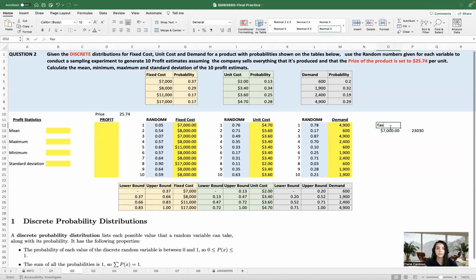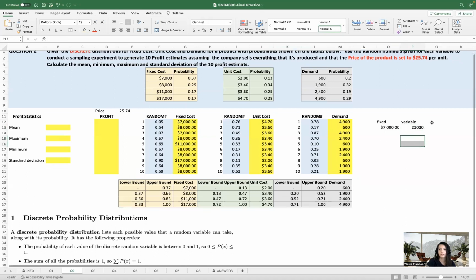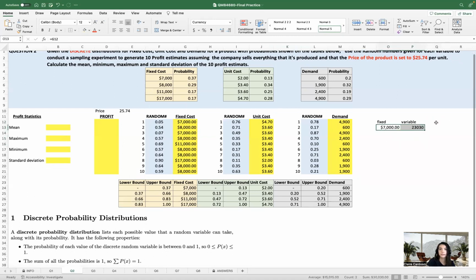So this is fixed, and this is variable. Okay, so these two costs here, the fixed and the variable, are going to give us the total cost. Okay, so our profit is going to be our revenue minus the total cost.